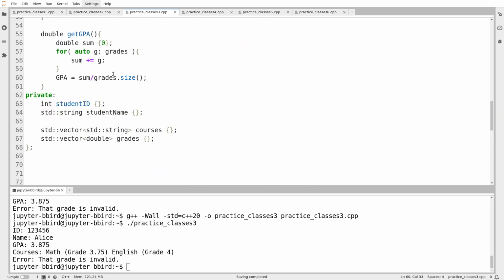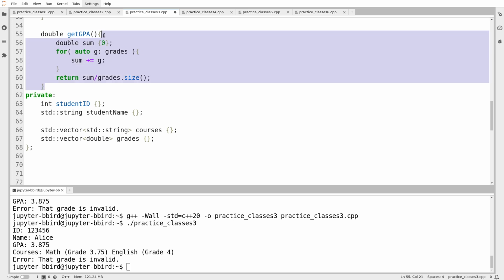Because that way there is no chance that I end up with the GPA and the grades array being out of sync. Because if I have GPA be a data member, so this is what I would prefer to have. If you want the GPA, you call this function, it computes the GPA on the fly.